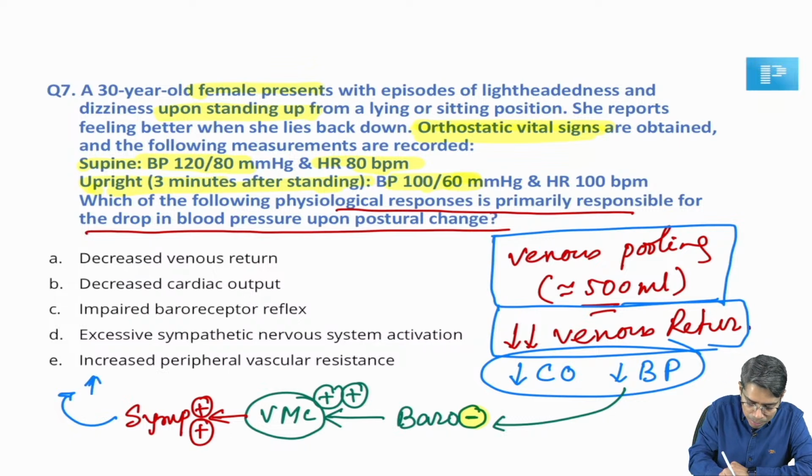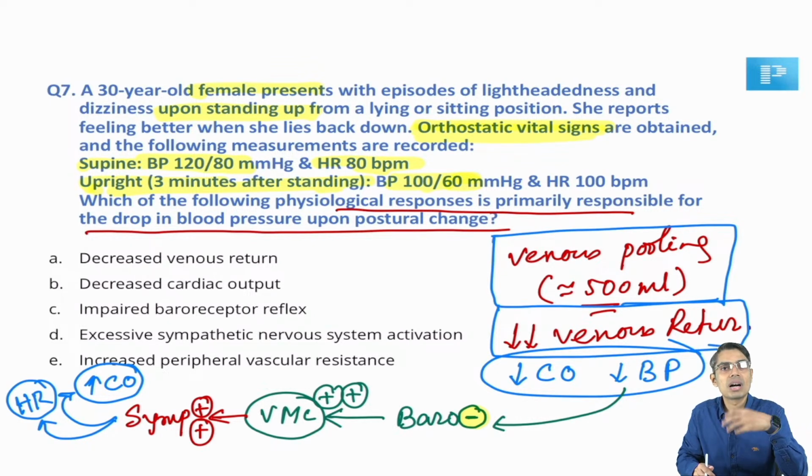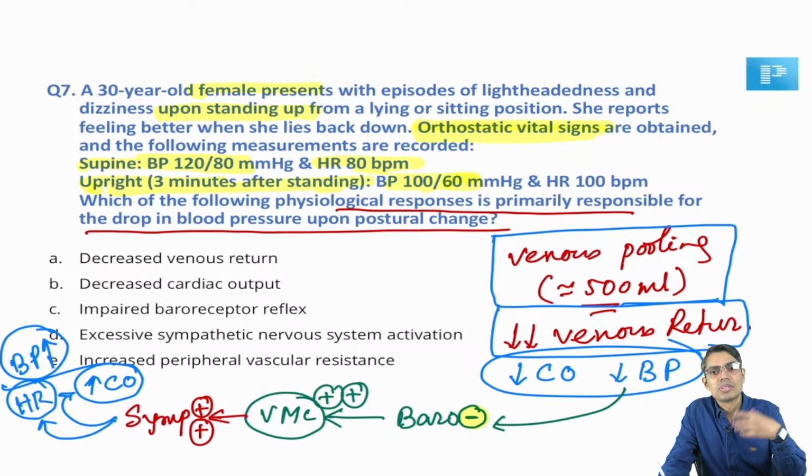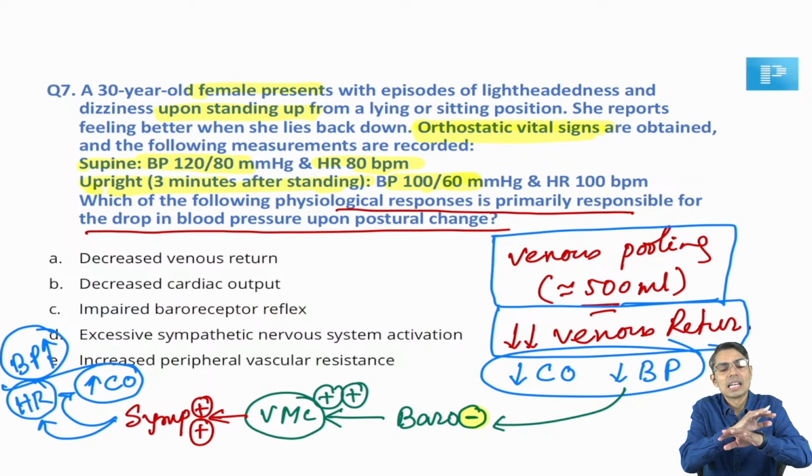Whenever the heart is pumping more forcefully, your cardiac output will be increased. Sympathetic system is also going to increase your heart rate. So your heart rate is high, your cardiac output is high. So what will happen to your blood pressure? We all know the blood pressure is the combination of these two things. So the blood pressure is going to rise immediately, means within a few seconds, maximum within minutes, the blood pressure will be increased and it will stabilize to a normal level.